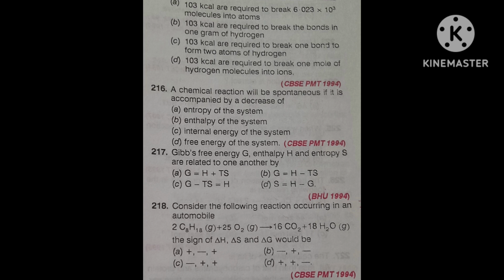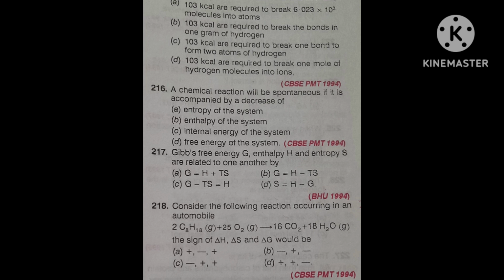Third, C in gaseous state plus O2 giving CO2 gas, all three in gaseous state. Fourth, N2 gas plus O2 gas giving 2NO gas.